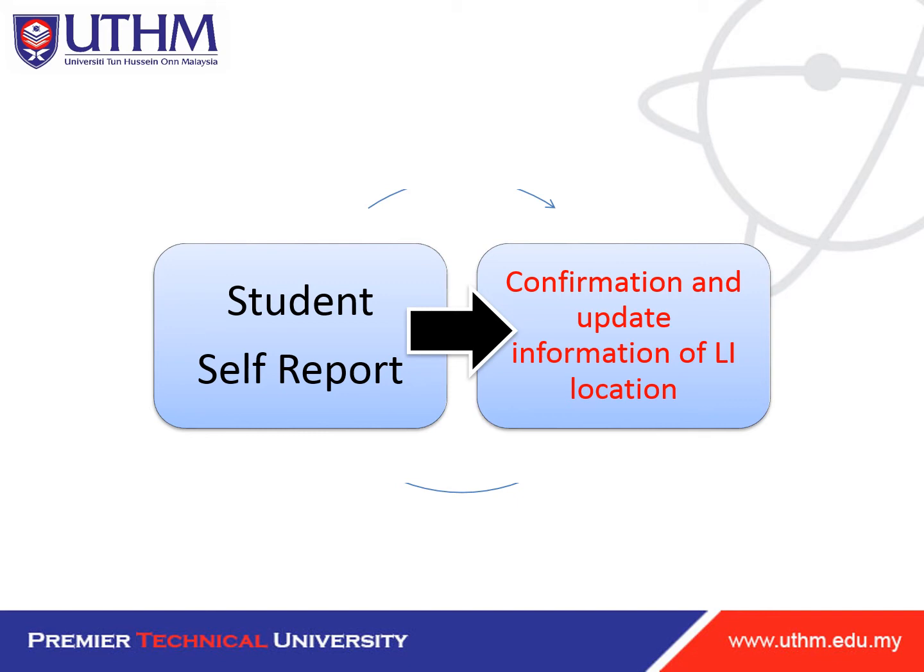So let's say there is a mistake in the address provided, it means later on we will need to make a rearrangement for the supervisor, which might miss out your name and cause problems when we need to arrange for the faculty supervisor. So make sure you make the update within a week after your self-report date.